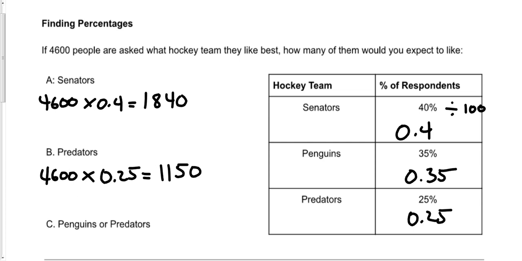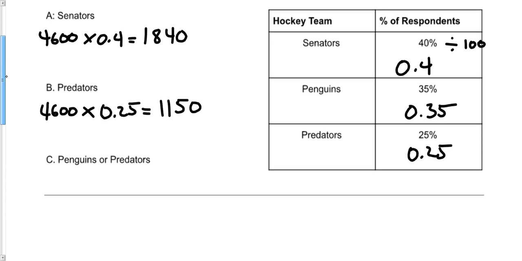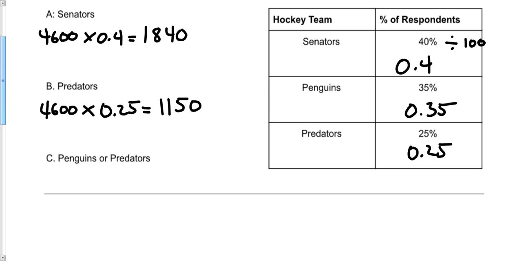And Penguins or Predators? Well, there are two ways that we can figure this out. We can figure out how many people like the Penguins. Penguins 35%, so 4,600 times 0.35 gives me 1,610. If I want to figure out the total number of people that like the Penguins or the Predators, I could add the 1,610 that like the Penguins plus the 1,150 that like the Predators, and that's a grand total of 2,760 people who like either the Penguins or the Predators.